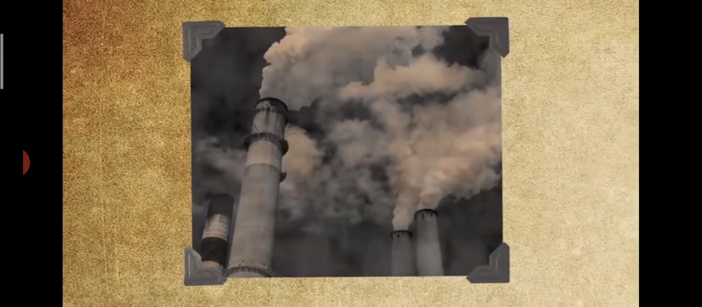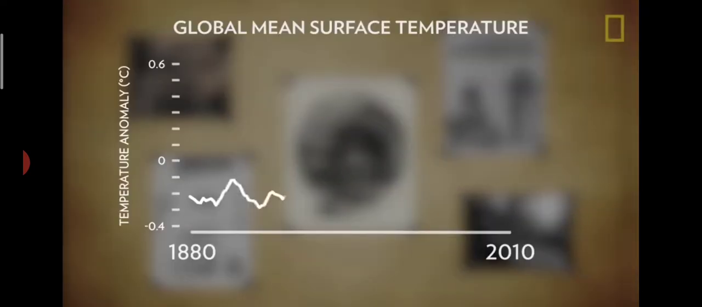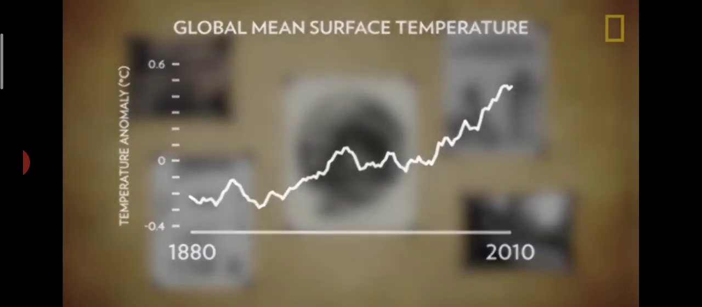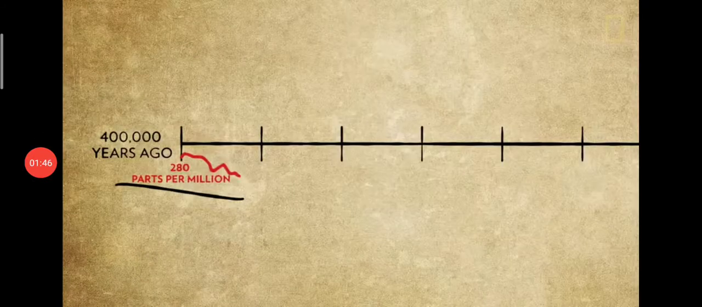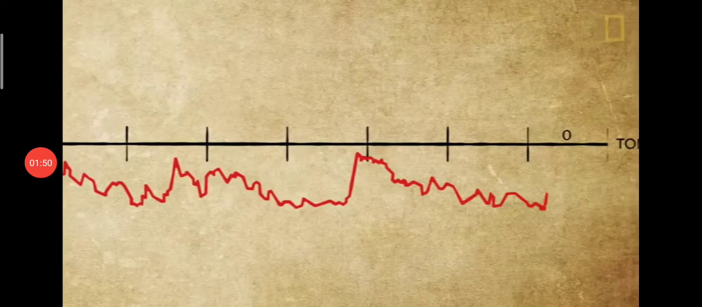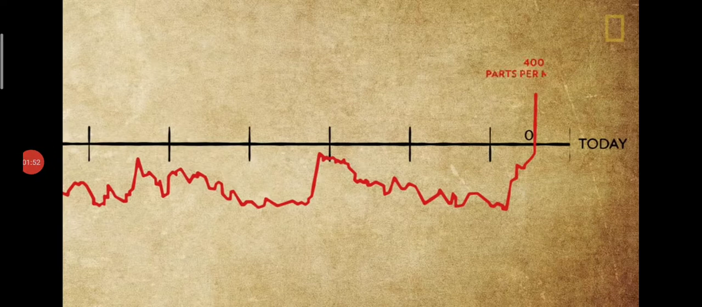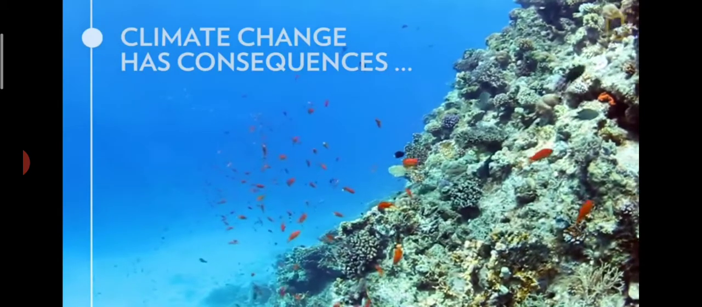Human activities like the burning of fossil fuels have increased the amount of carbon dioxide in the atmosphere since the Industrial Revolution. The rapid increase in the greenhouse gases in the atmosphere has warmed the temperature at an alarming rate. You can see here the temperature is increasing and it has caused an alarming change in the atmosphere.